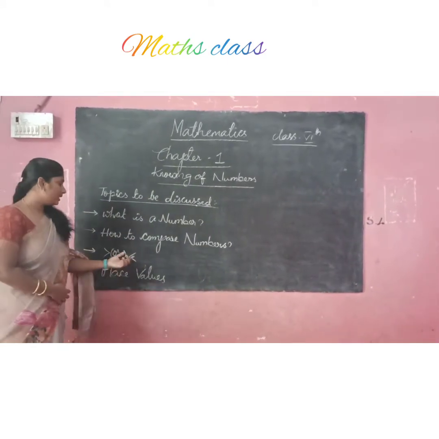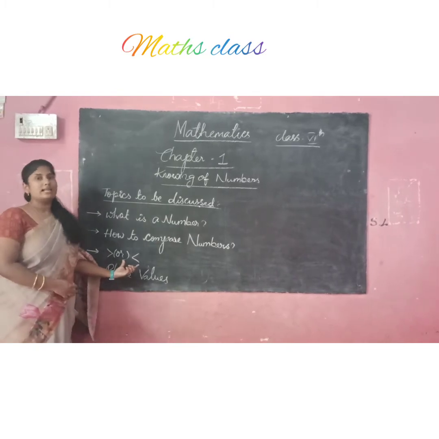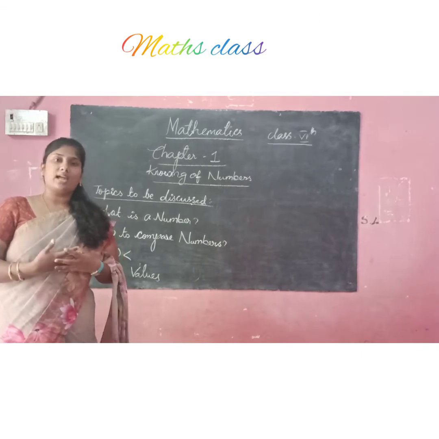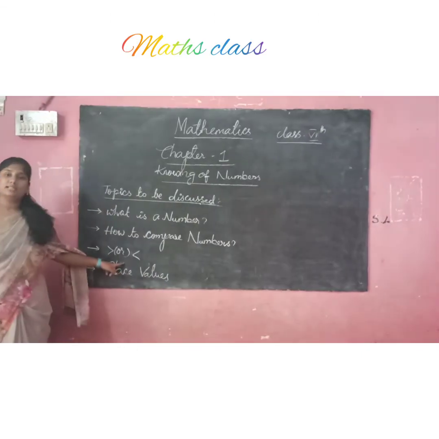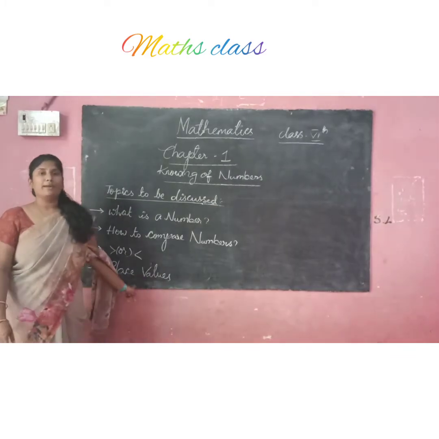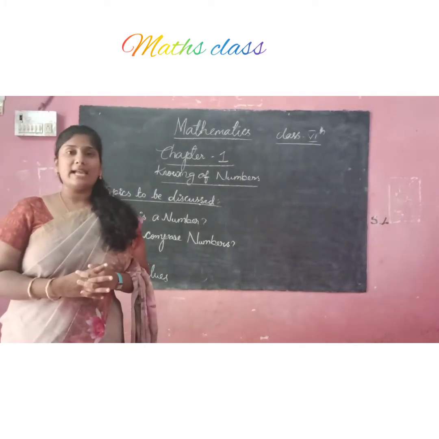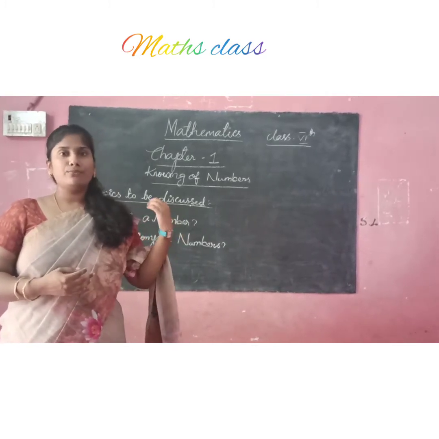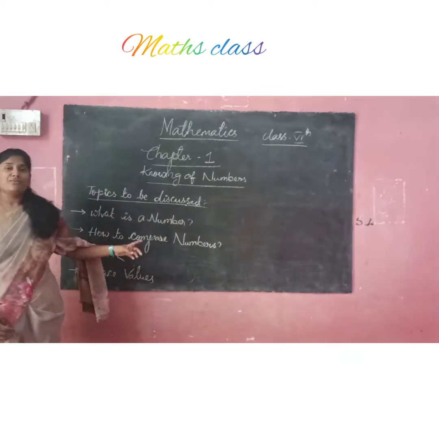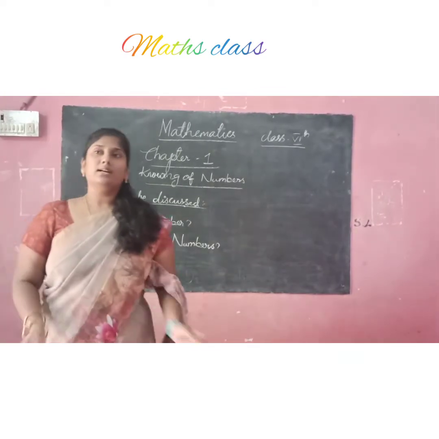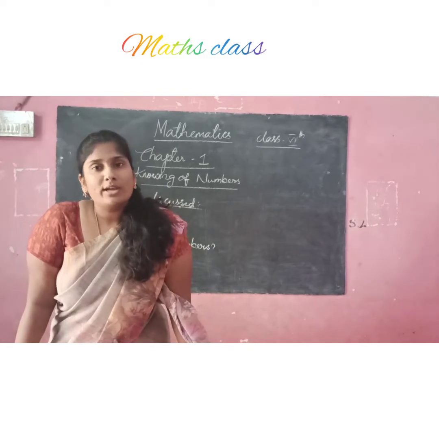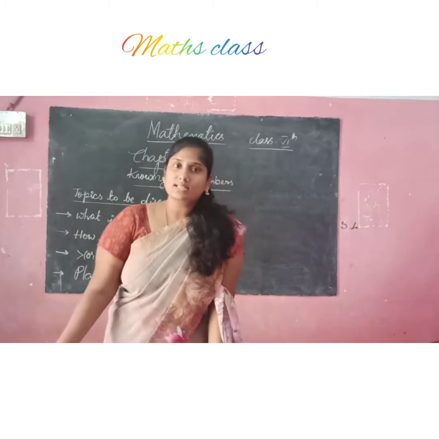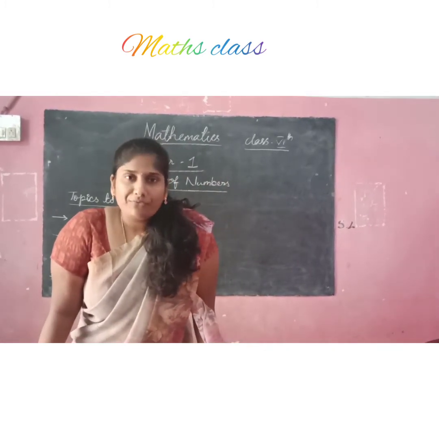And the third one is greater than or less than. Which number is greater? This number is bigger, this number is smaller. How we can say that, all we can learn in this third topic. And what is the fourth topic? Fourth topic is regarding the place value. How we can find the place value of a number. Everything we can see in this fourth topic. So first while going to the chapter, we have to discuss what are the points to be discussed in the chapter. So these are the four topics to be discussed in this chapter 1, knowing of numbers.